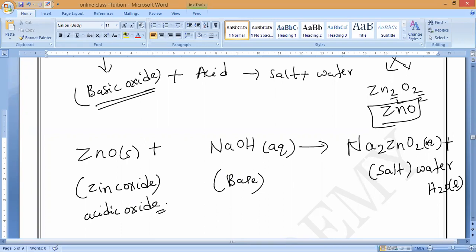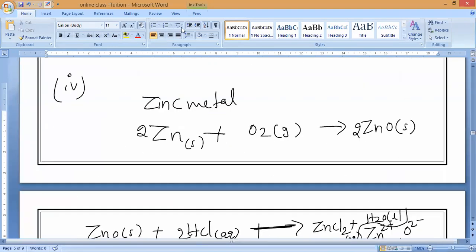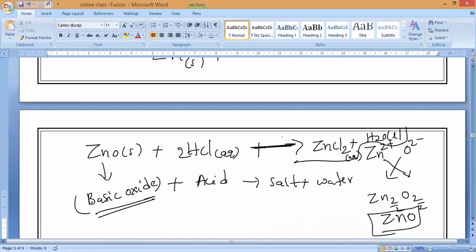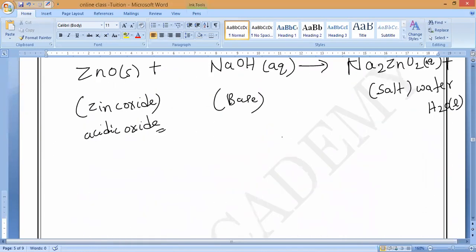Like this, oxides that react with both acids and bases, and form salt and water, are called amphoteric oxides. Understand, Pranav? Respond, Pranav. Okay, guys. So in this reaction also, zinc oxide behaves like an acidic oxide only.